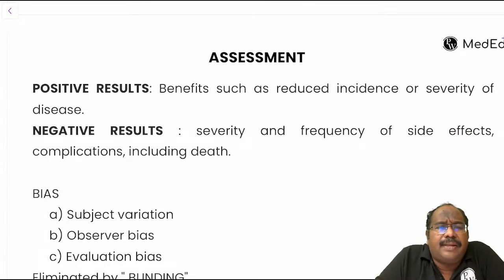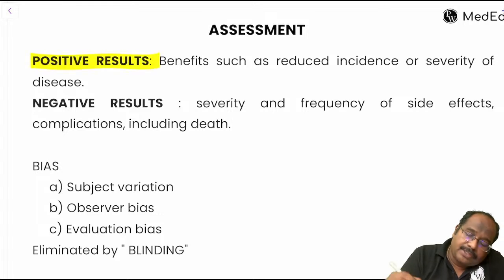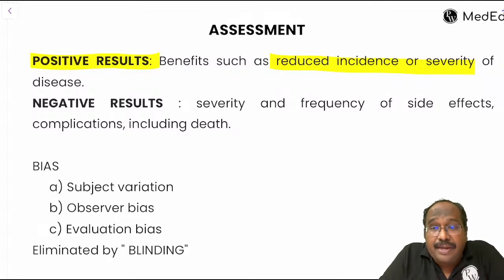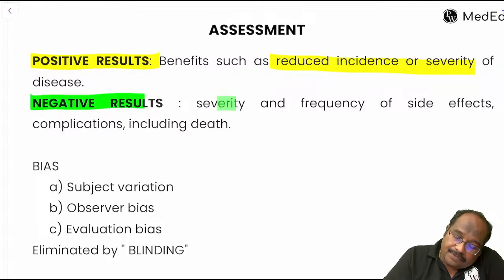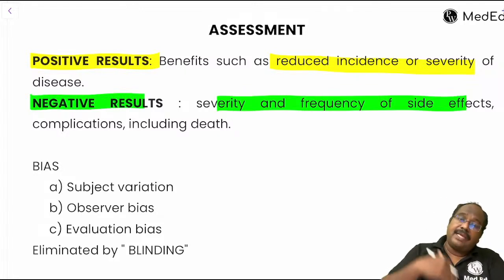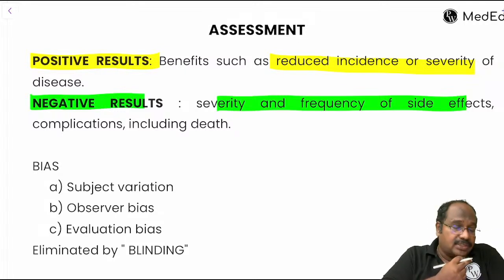So what is the result you will get? When you're doing analysis, suppose drug A is better than drug B. These are positive benefits. Positive results means the new drug reduces incidence and severity of disease. What is negative results? Negative results means severity and frequency of side effects may happen. Some drugs can produce side effects. Whatever new drug I am taking, I am checking against the existing drug. If the new drug has more side effects, then it becomes negative. Negative results can also happen.